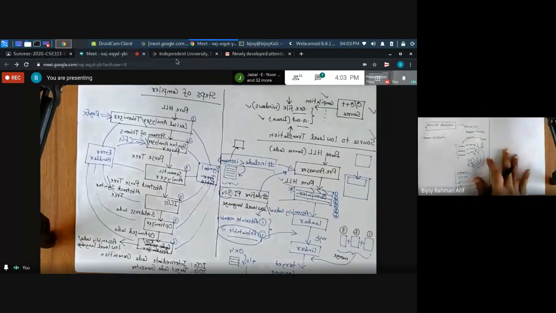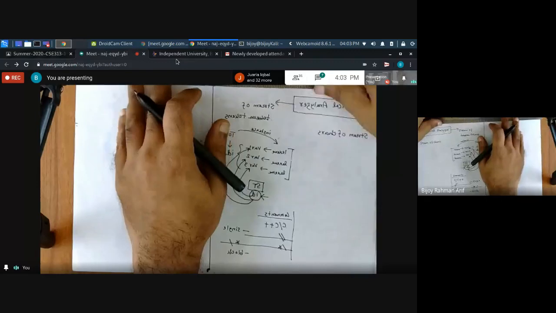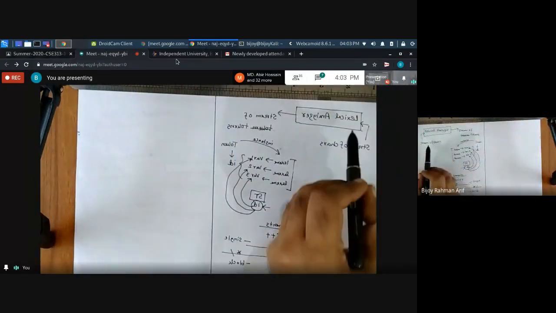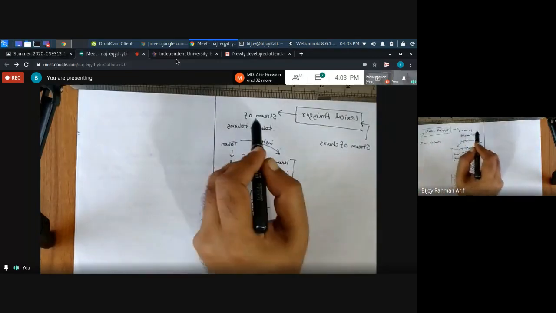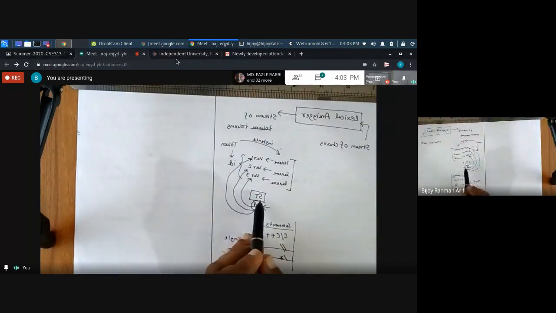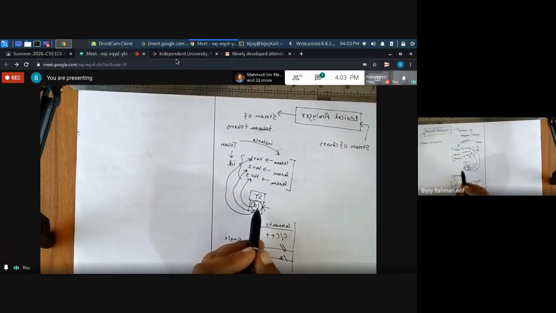Okay, let's continue. Now let's come to the first step of the compiler, that is the lexical analyzer. So what is the task of the lexical analyzer? It gets a stream of characters and converts it to a stream of tokens. So what is a token? In the symbol table, the lexical analyzer generates a token, a place for a token, let's say ID.